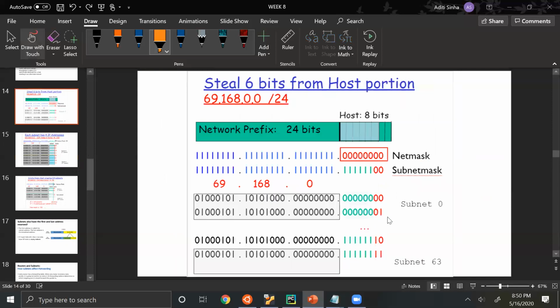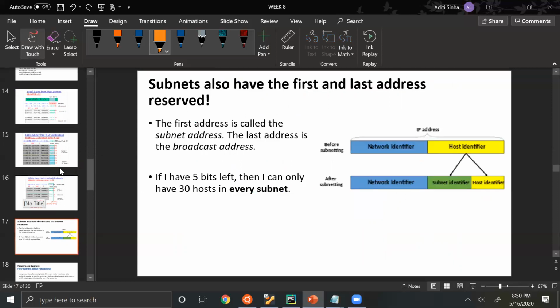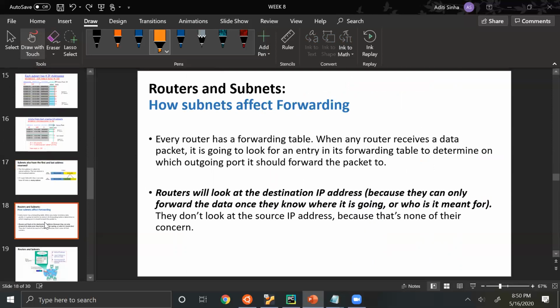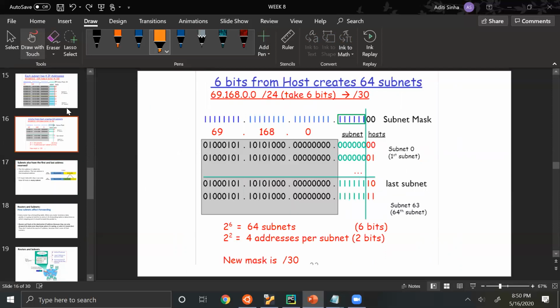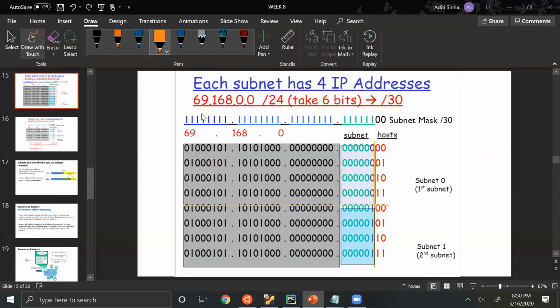And because we saw this went from subnet 0 till subnet 63, we can have 64 different subnets. So 64 subnets and 2 hosts in every subnet. So that is 64 times 2 is the total number of hosts that we can now have, which has actually reduced from the hosts that we could have had earlier.